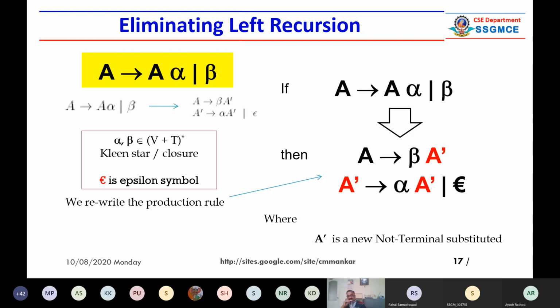So you had two production rules, and you generated three production rules by converting it to the right recursive RR production rule. You saw that A was in black color, now in red color A dash is on the right side of the RHS, the right hand side.